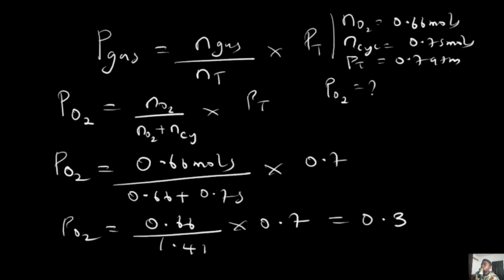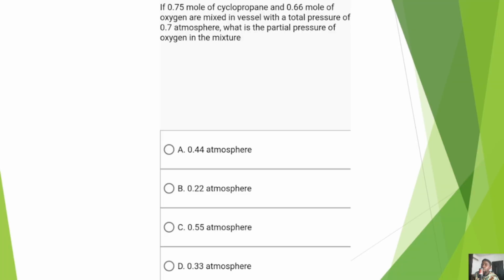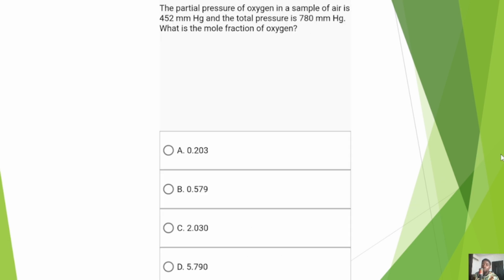So let's look at our slide and see if 0.3 is in the options. So yes, that's that basically. Okay, so we have 0.327, which is approximately 0.33. I didn't check the options. So if you look at the options, you will notice that our answer is option D. And why is it option D? Because it's 0.33 approximately.